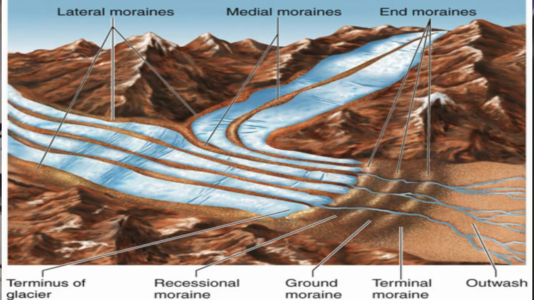Next, depositional work of the action of the glacier. What land features are formed? Moraines. The second one we say is Drumlins. I will say it one by one. The next ones are eskers and outwash plain.